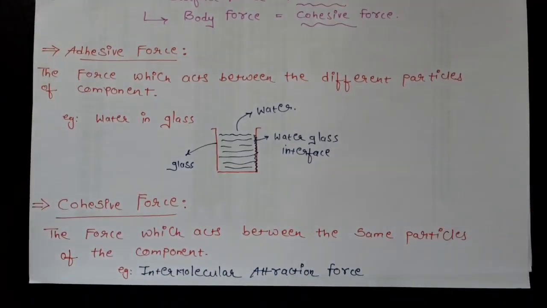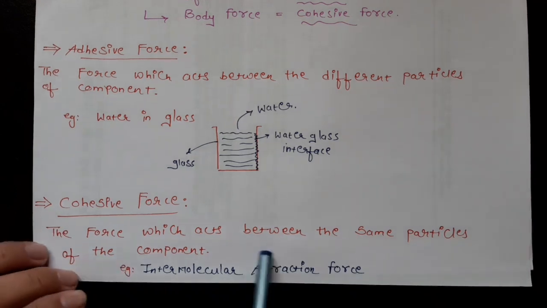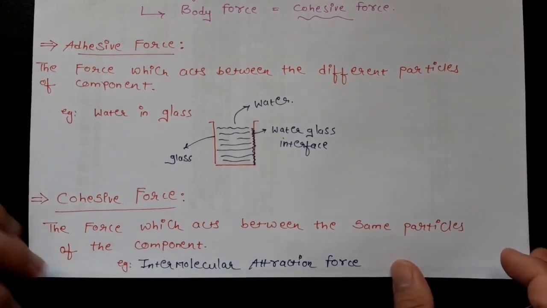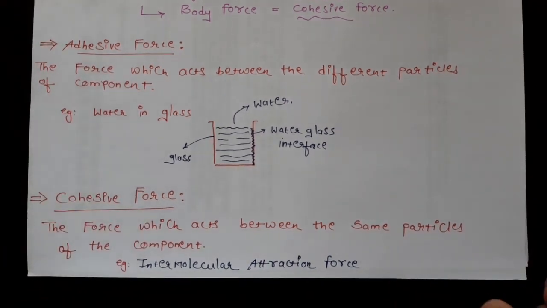Now, what is cohesive force? The force which acts between the same particles of the component is called cohesive force. For example, the intermolecular attraction forces between the particles of water are known as cohesive force.